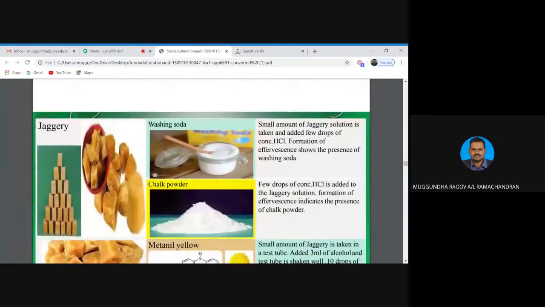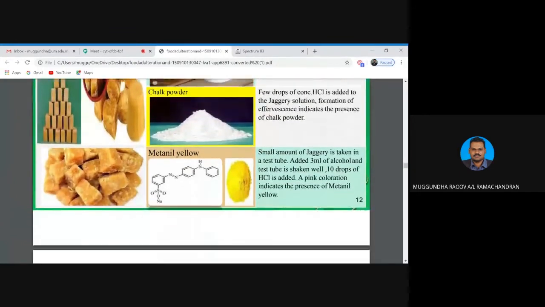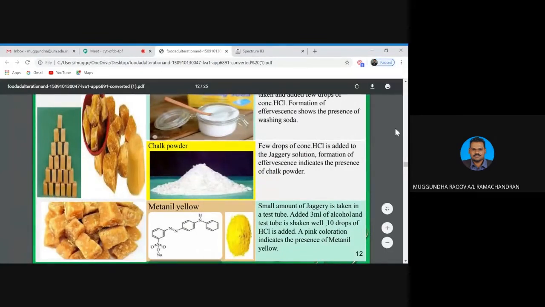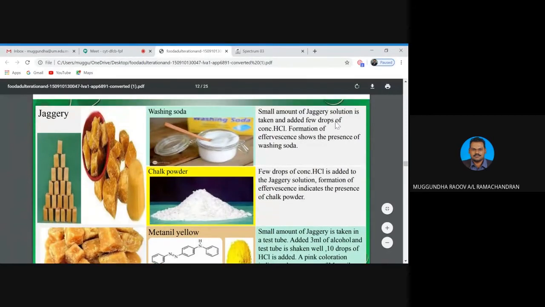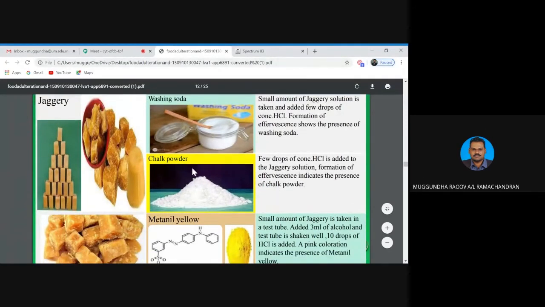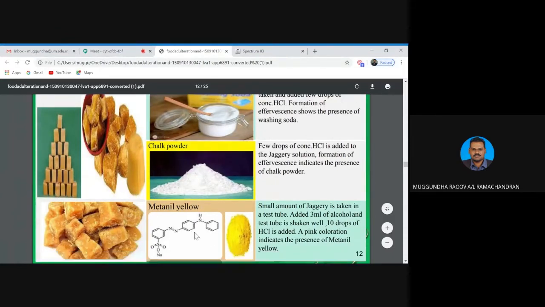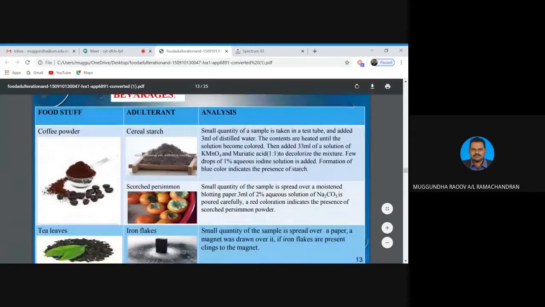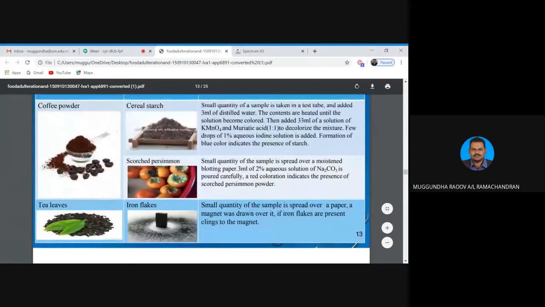So this is an example of another type of very famous Indian sweets, class. Okay, all these are very famous in India actually. All these Indian foods use a lot of washing soda, chalk powder, which is calcium carbonate, and methylene yellow. Actually, this is a dye. Okay, class, and all the methods of how to do the test are written here. And coffee powder here. Okay, coffee powder, they do mix with starch.